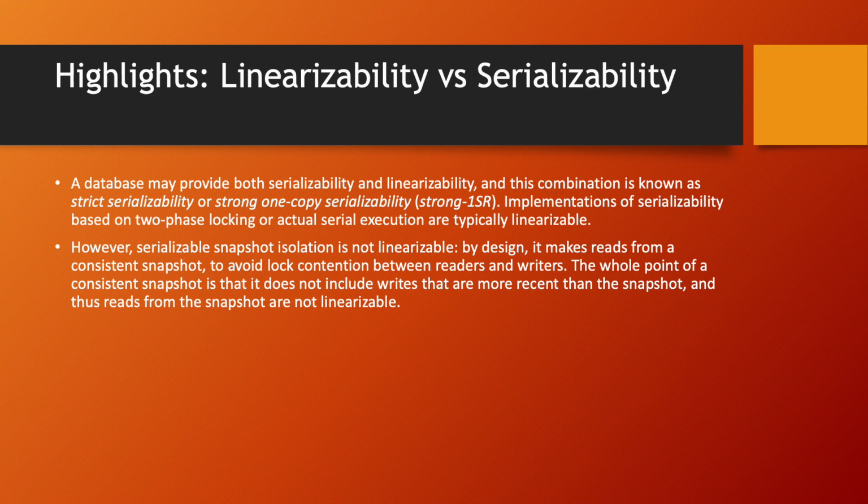A database may provide both serializability and linearizability, and this combination is known as strict serializability or strong one-copy serializability. Implementations of serializability based on two-phase locking or actual serial execution are typically linearizable. However, serializable snapshot isolation is not linearizable by design. It makes reads from a consistent snapshot to avoid lock contention between readers and writers. The whole point of a consistent snapshot is that it does not include writes that are more recent than the snapshot, and thus the reads from the snapshot are not linearizable.